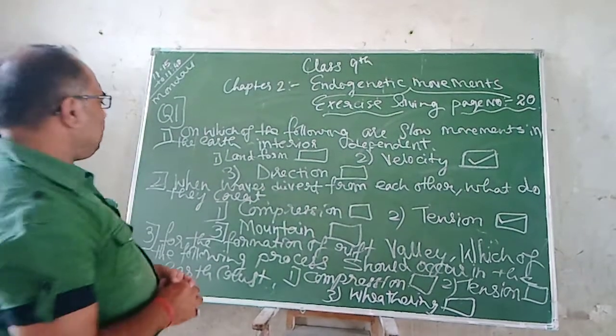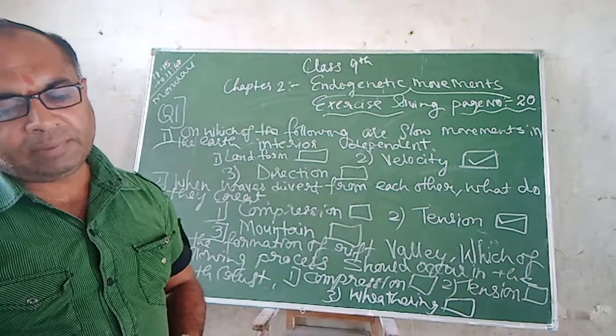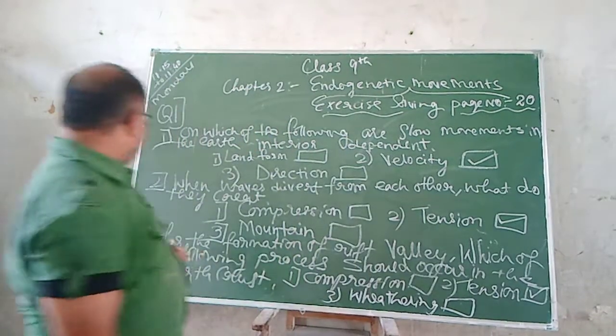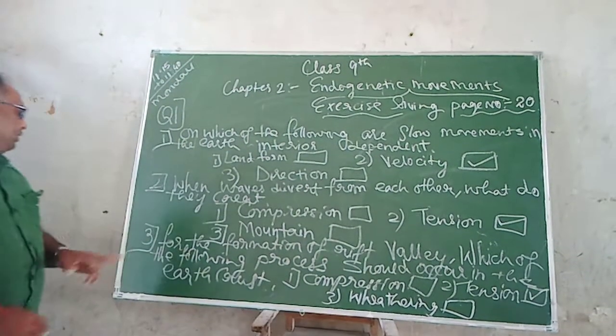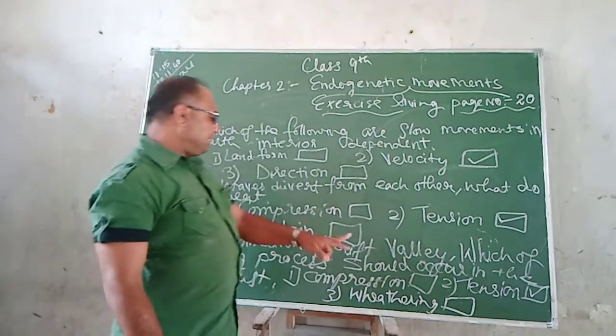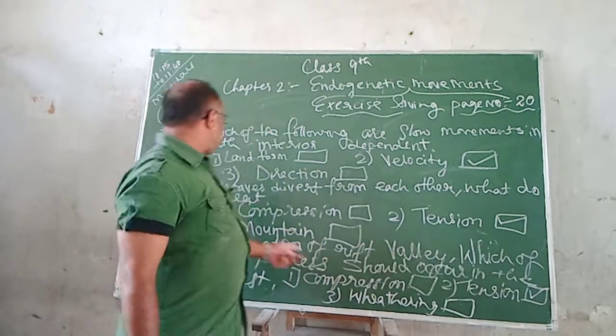Now the answer will be, again the answer will be tension. For the formation of the Rift Valley, which of the following process should occur in the earth crust? Compression, tension or weathering? Tension. So tension is the answer of 2-1.